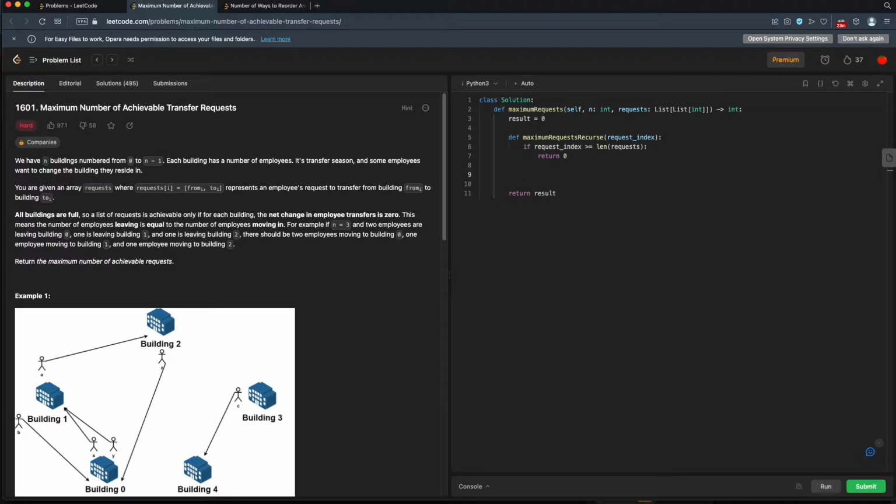Okay, so we have our base case. Now, what are our other cases? Well, we have two options. We either do this request or we don't. So option 1, we'll do the simple option first: don't do the request. So I'll put a note here. All right, so for option 1, we decide not to do the request. So in that case, we just do a recurse call on the next available request. We don't do this request, we just go to the next request. All right, so that's option 1. Option 2, we do the request.